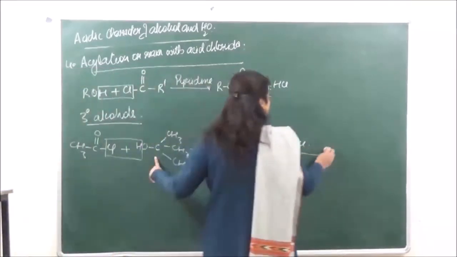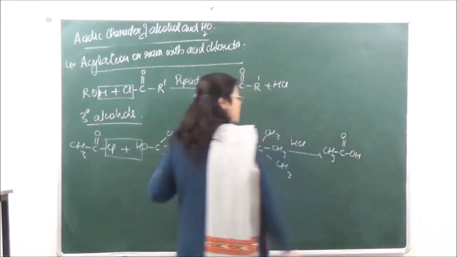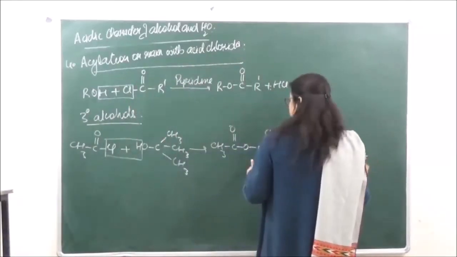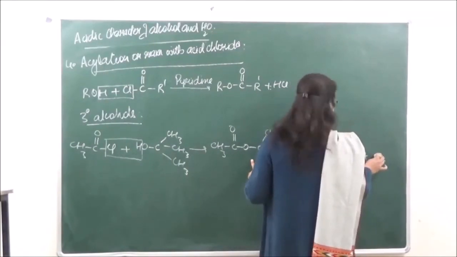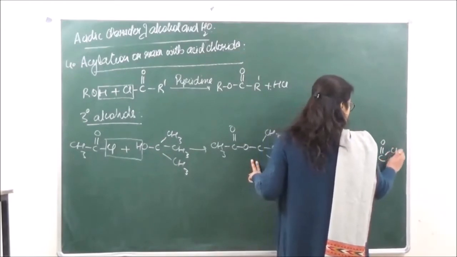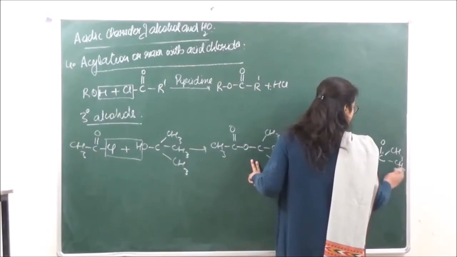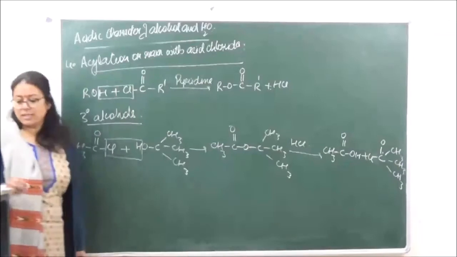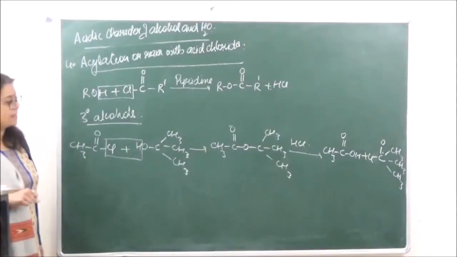Alcohol reacts or attacks at the smaller group, and the tertiary carbon is going to be CCl.